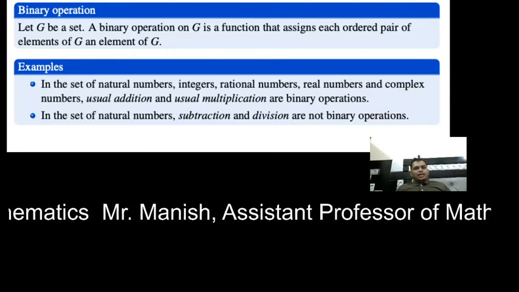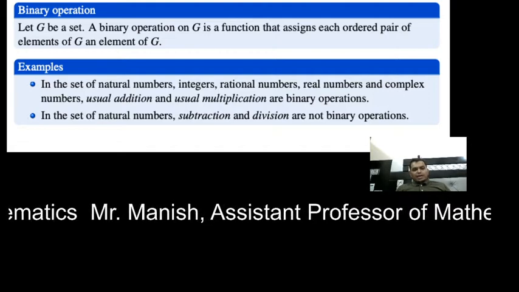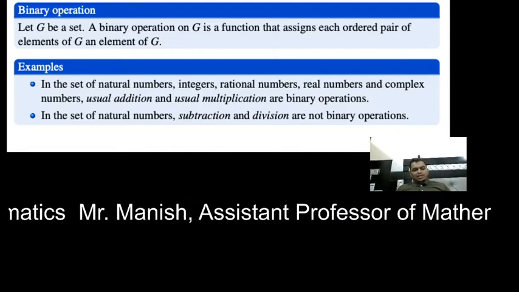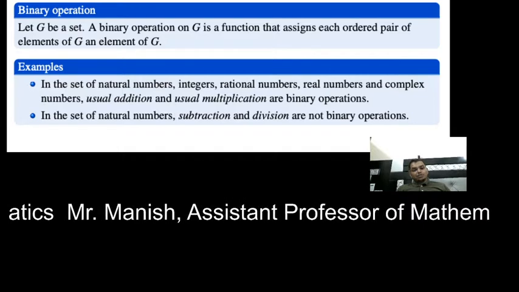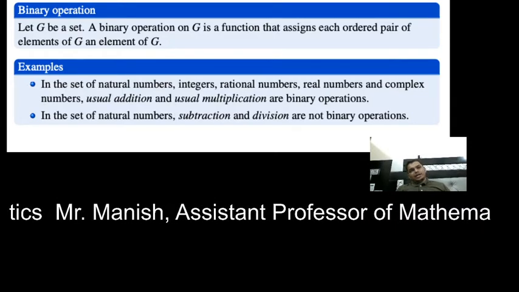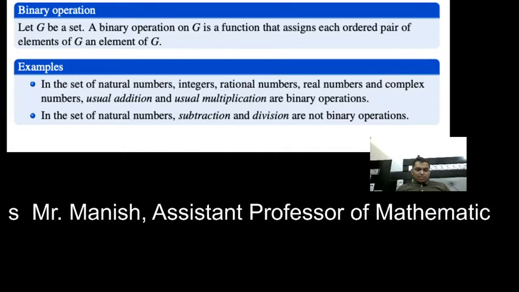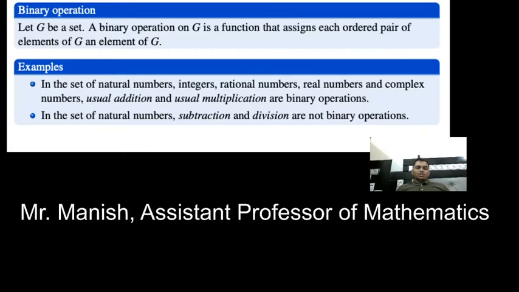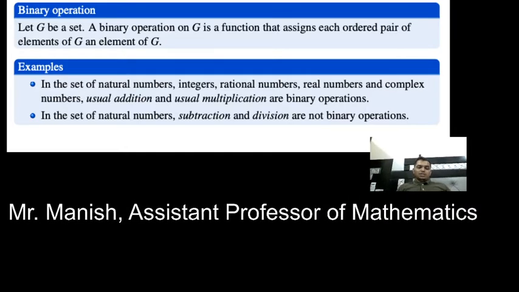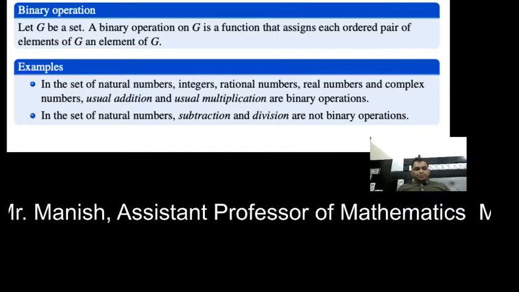You can take any two natural numbers, add them or multiply them. The result will be a natural number. You can take any two integers. You can apply addition or multiplication between these two integers. The result will be an integer.